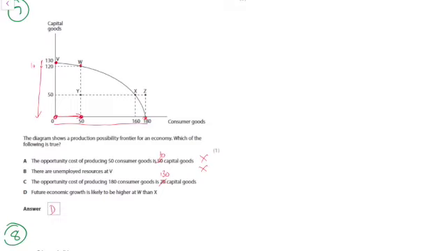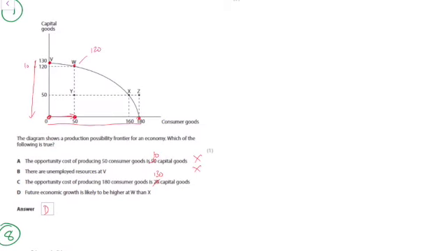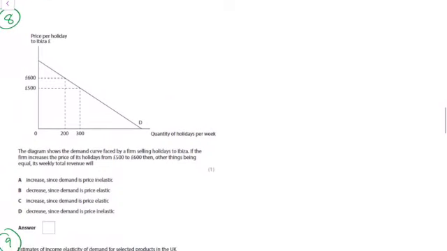Higher economic growth will be higher at W than X. And the reason is that W has 120 capital goods. Remember that capital goods are machines, which are factors of production, whereas at X, there are only 50 capital goods. So the W economy is investing more, therefore it'll have an increase in its factors of production, and therefore it'll grow more quickly.